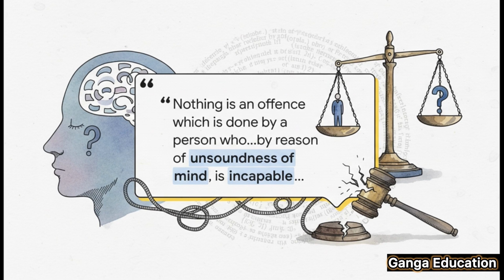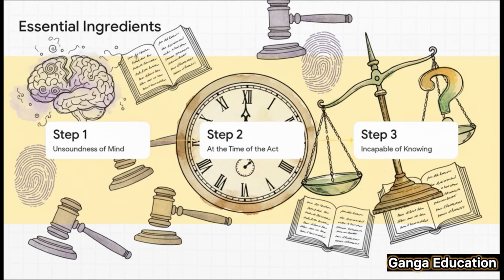And the whole reason for this is because the law believes that for a crime to happen, you need both the actus reus, the criminal act, and the mens rea, the guilty mind. In these cases, because of the unsoundness of mind, that guilty mind is just absent. Now, to successfully claim this defense, there are 3 essential ingredients that absolutely have to be proven. So let's break them down one by one, because trust me, for your exams, these points are the most critical part.